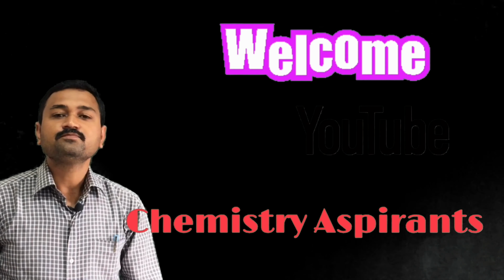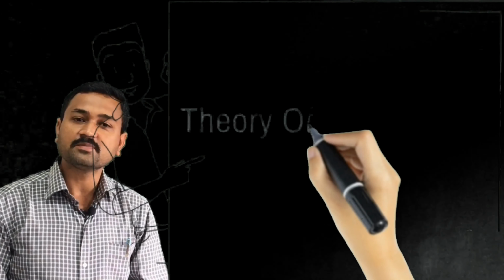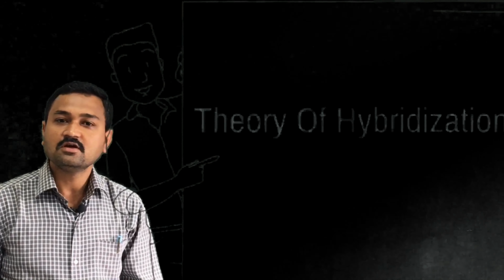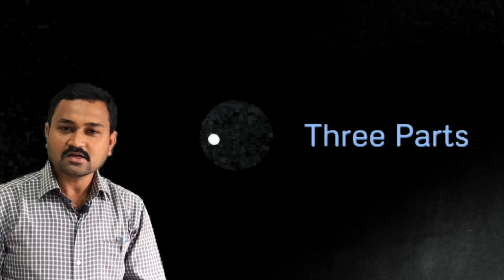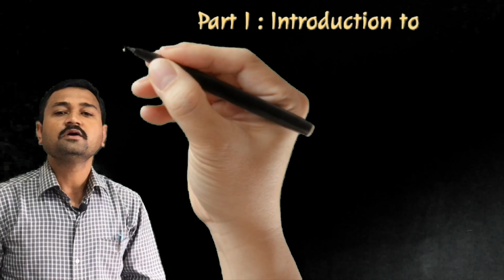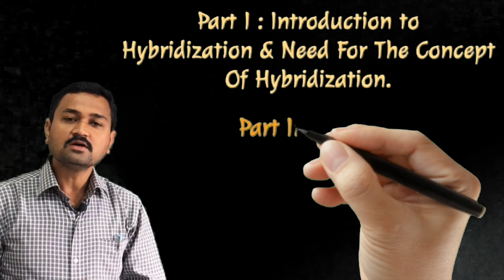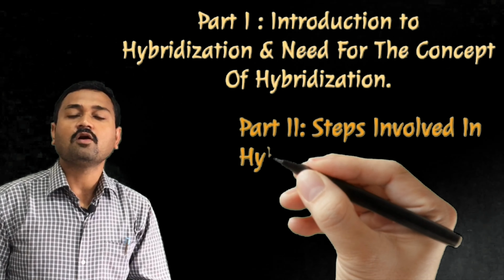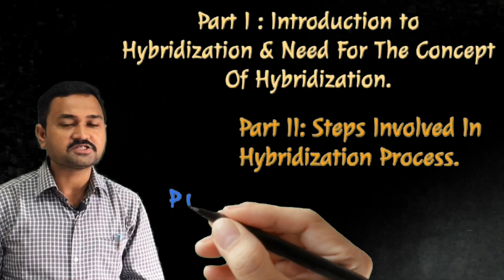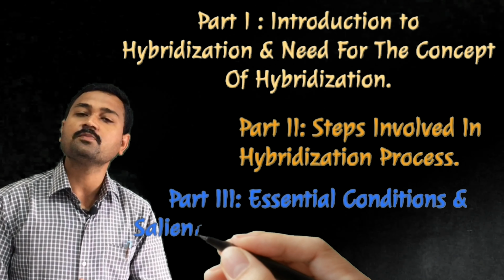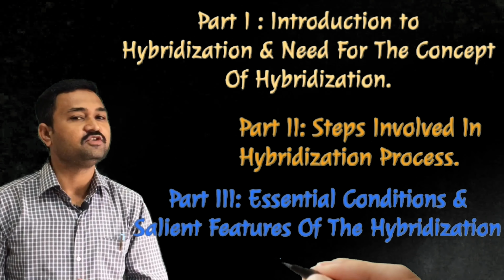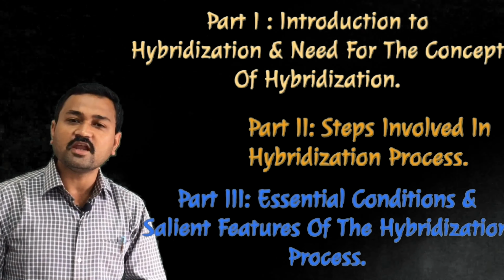Now in today's lecture we are going to start with one important concept, that is the theory of hybridization. For this particular theory we will divide this lecture into three different parts. The first part will consist of the introduction to hybridization and the need for the concept of hybridization. The second part of the lecture will be on the steps involved in hybridization. The third part will be on the essential conditions and the salient features of hybridization. So in these three lectures we are going to consider the theory of hybridization.